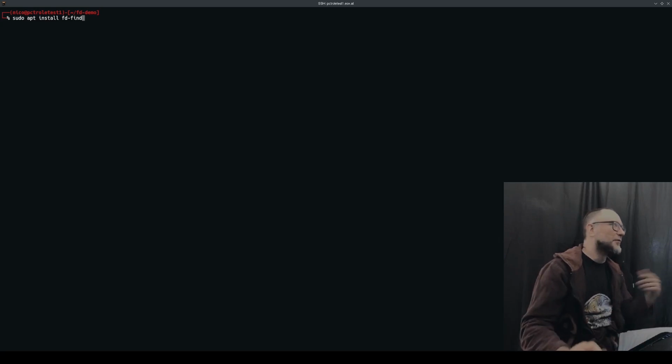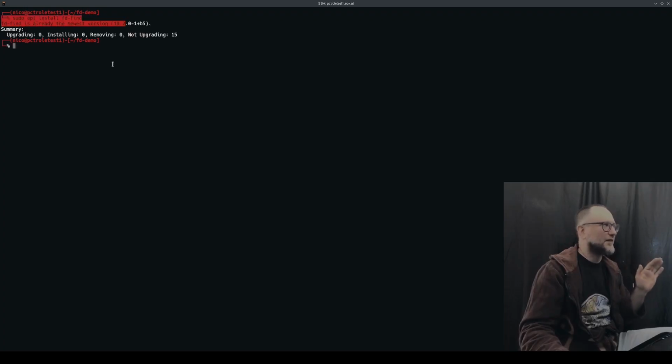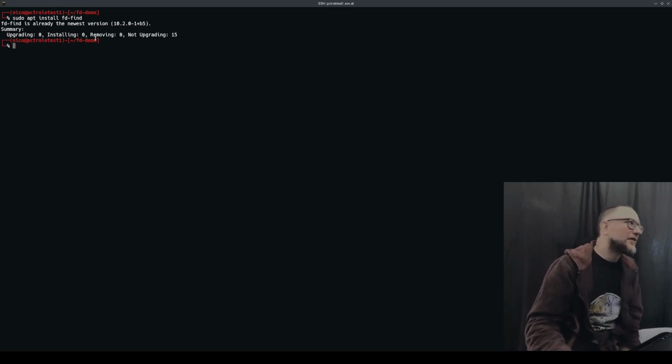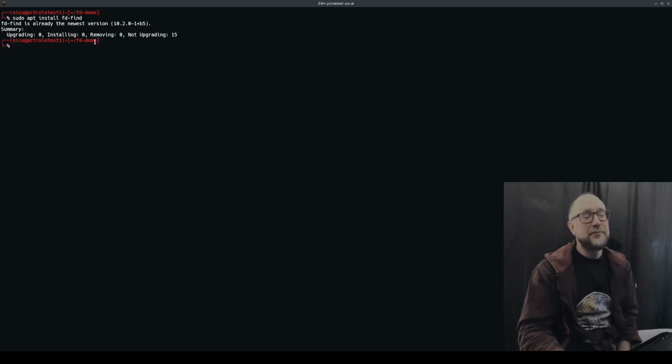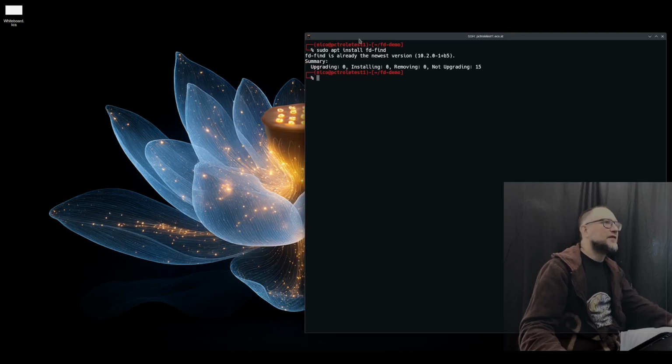Now I closed it, so I won't go back to it. But yeah, you can install the package version. It's also fine. I've been installing this one, so if I do it, it will tell me it's already installed. It's already the newest version, but for Trixie, Debian. I'm on a virtual machine, a container actually. It's an LXC container running on Proxmox. And I'm going to show you a couple of things. So I copied basically the same thing that I had for my ripgrep demo. I copied it entirely to have a different directory with the fd demo. So I'm gonna play with it in there.